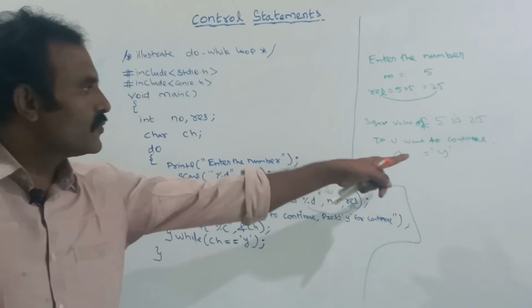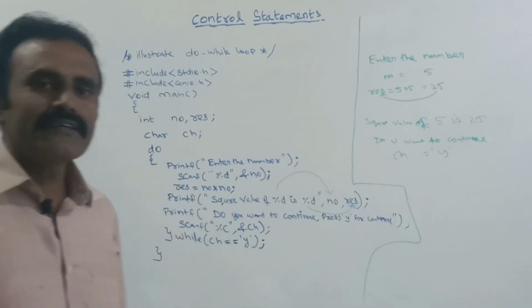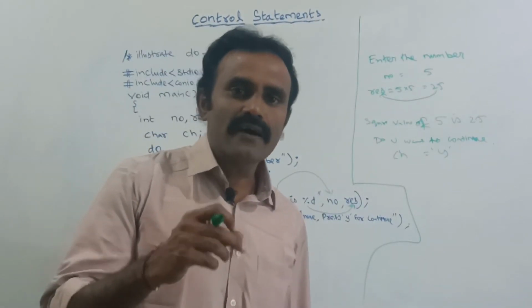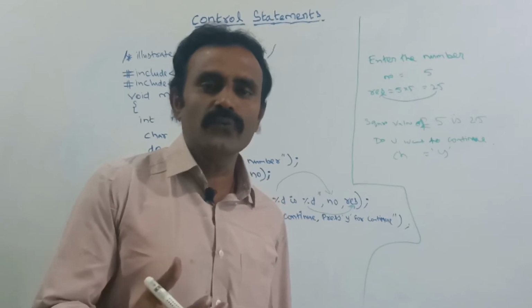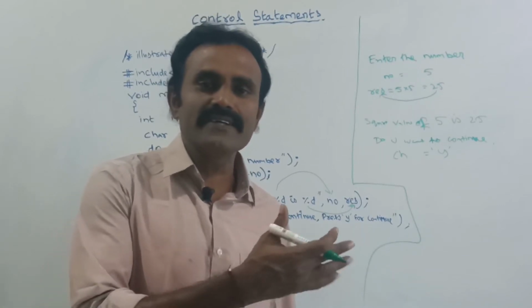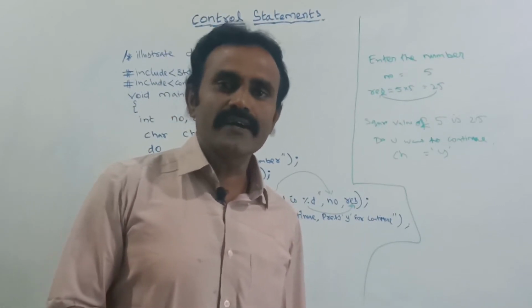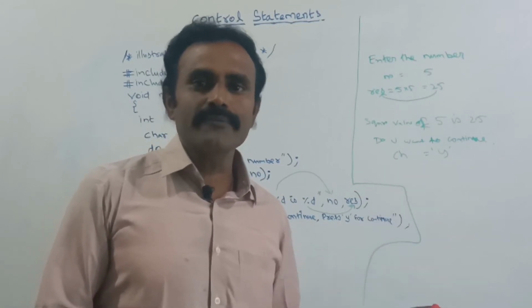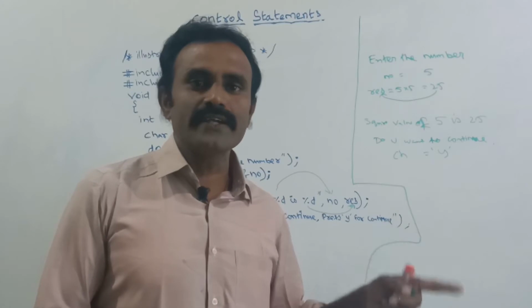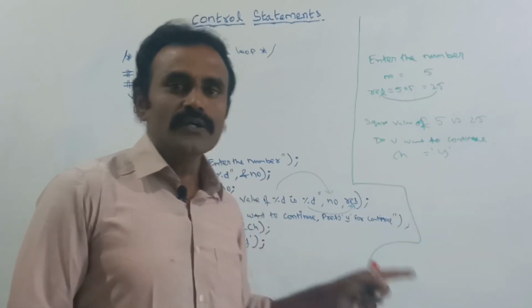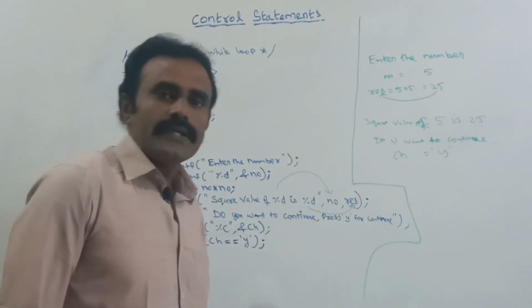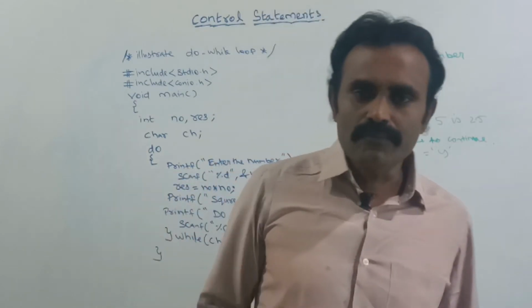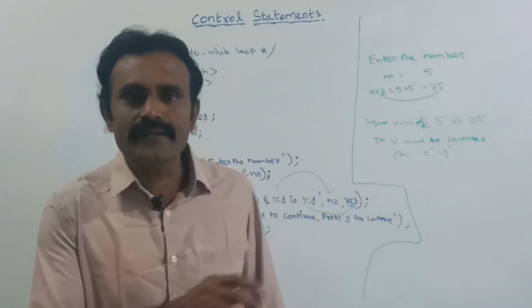Next, again it will ask, do you want to continue? For each and every iteration it will ask. If you give the value Y, then it will be repeated, otherwise it will come outside of the loop. So this one is not constant. At run time we decide whether we need to continue the loop or not. Let us see some more examples.